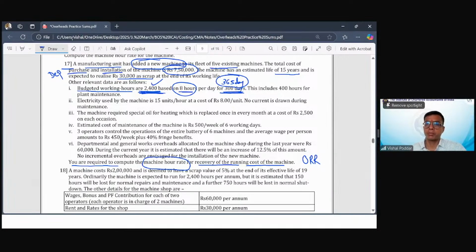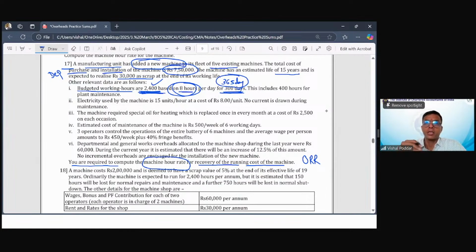Now, most important, students, please pay attention. No factory or business place, even if it is open for 8 hours, that is, their shift is of 8 hours, can continuously do production. Why? If you talk about our office, even though our office timings are, let us say, morning 10 to evening 6, which is the standard timing, again 8 hours a day, we will not be working continuously for 8 hours because we need to give breaks.